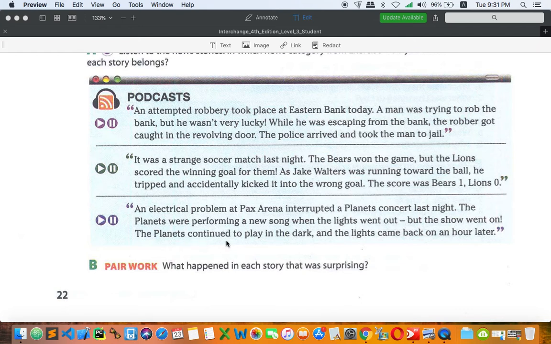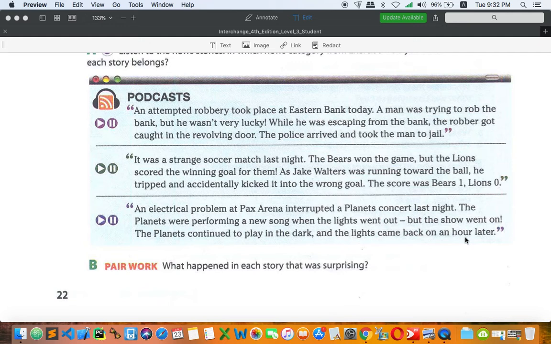The planets continued to play in the dark, and the lights came back an hour later. It's hard to believe that they were still performing their concert without having electricity. Of course, if you think about the reality without electricity, you cannot perform anything, right? And probably your voice will not be loud enough, and you cannot combine other musical instruments.